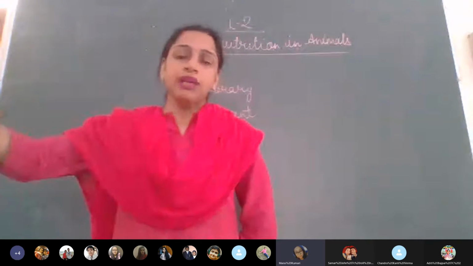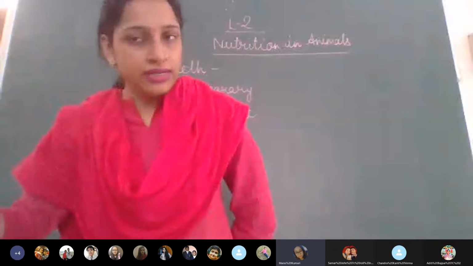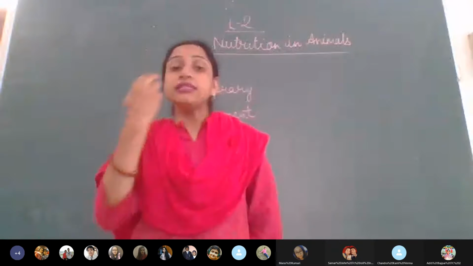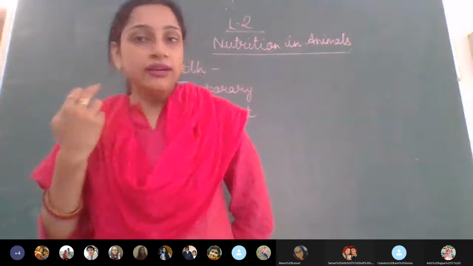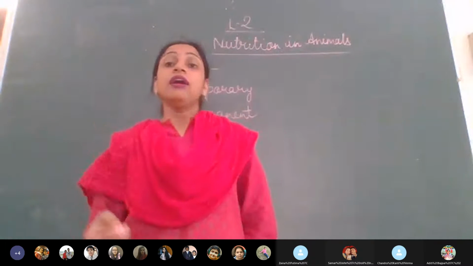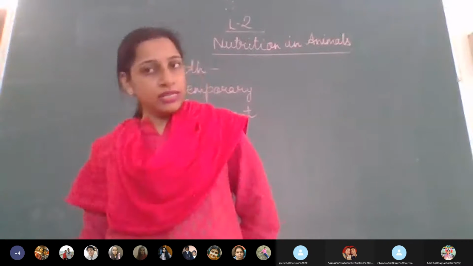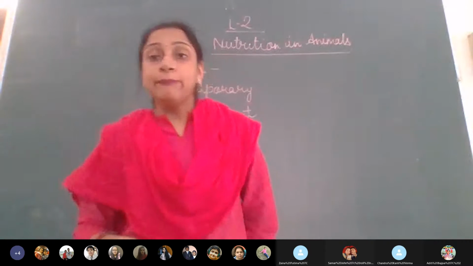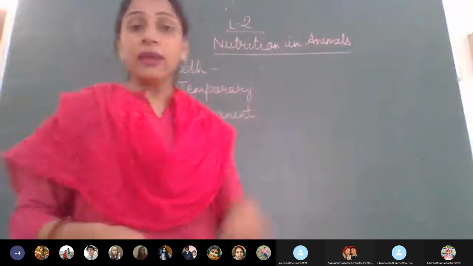It is just with time, after one year or so, that the teeth start growing in a child. These set of teeth which are present in the child are temporary teeth. Why are they temporary?